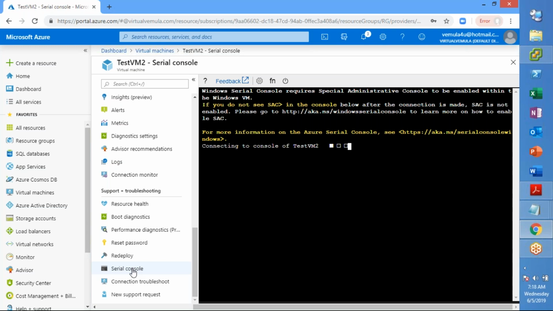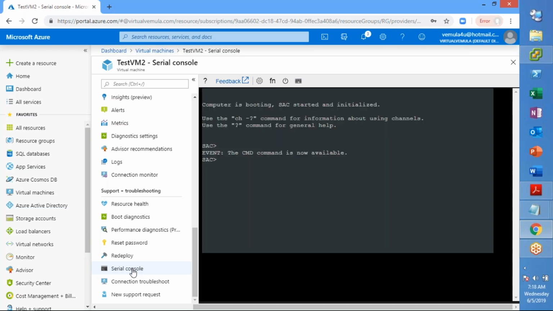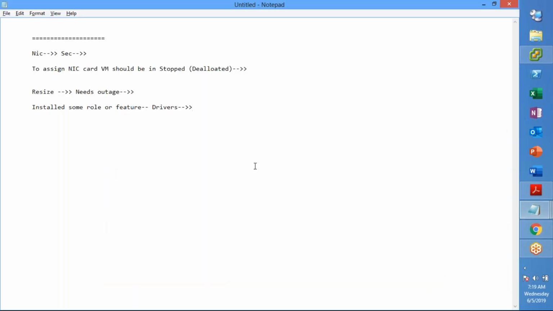The same way, Microsoft has provided a facility for us to connect to the serial console. Now, how do I connect? I can connect using some commands which we will be seeing now. And using this console, you can connect to the command prompt of the machine, right?